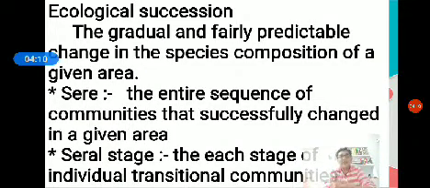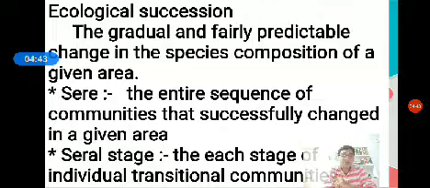For example, a pond ecosystem develops into a forest ecosystem. A river ecosystem develops into a forest ecosystem. A forest ecosystem becomes modified into a marshy area ecosystem. That is called ecological succession.